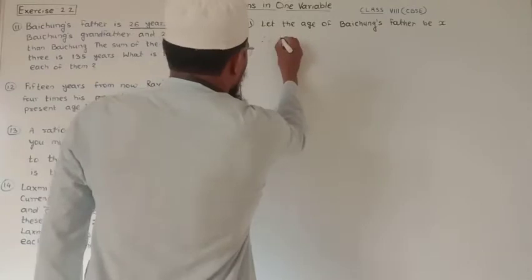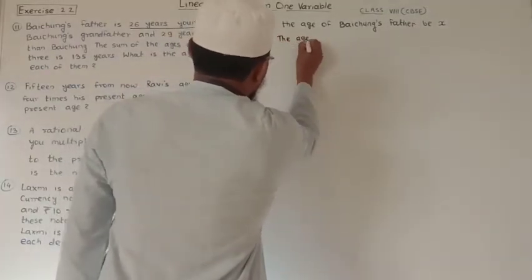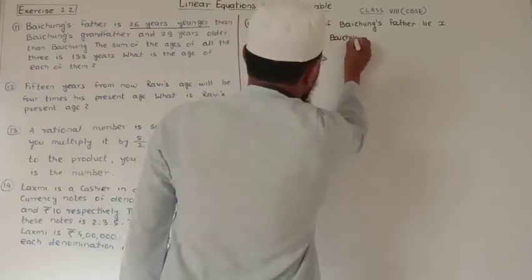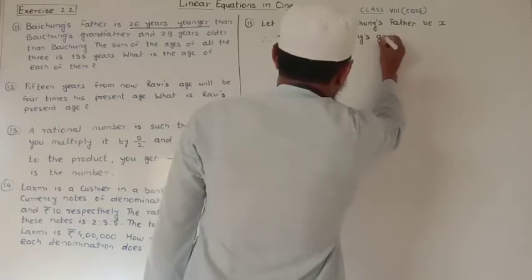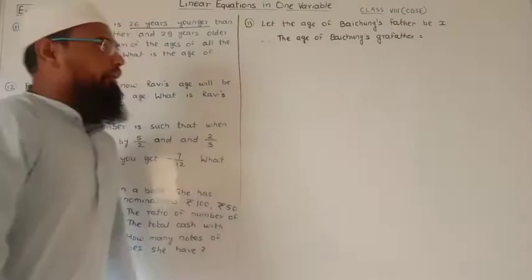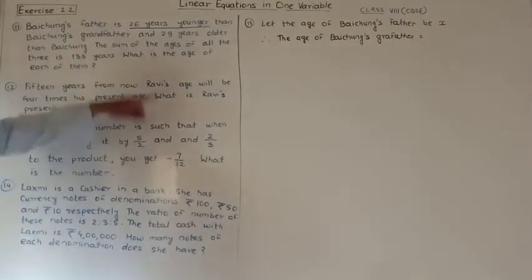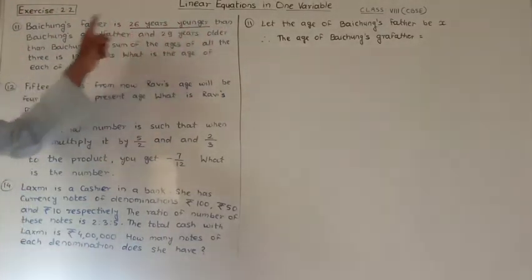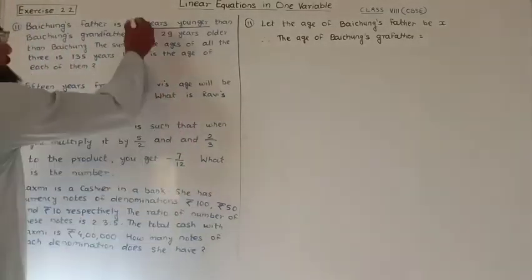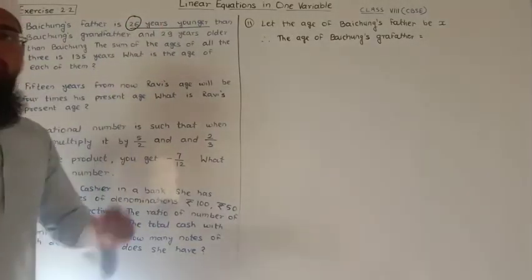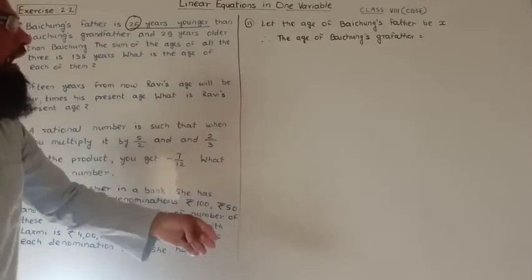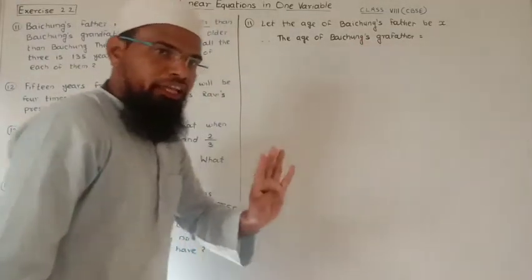Therefore, the age of Baichung's grandfather is equal to, since Baichung's father is 26 years younger than the grandfather, if we add 26 years to Baichung's father's age, we will get Baichung's grandfather's age.